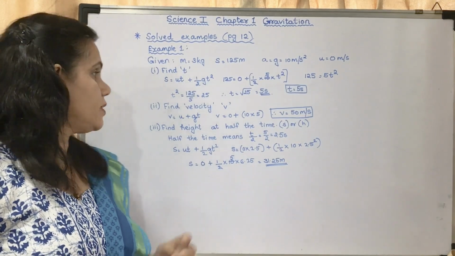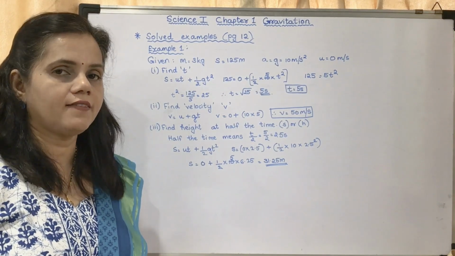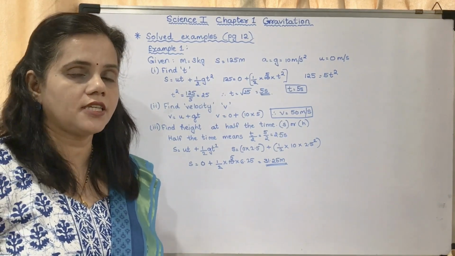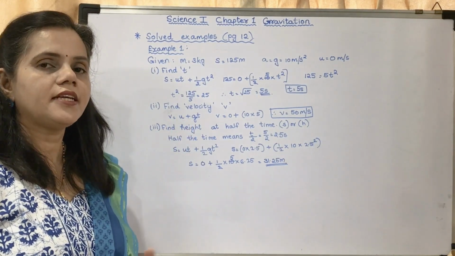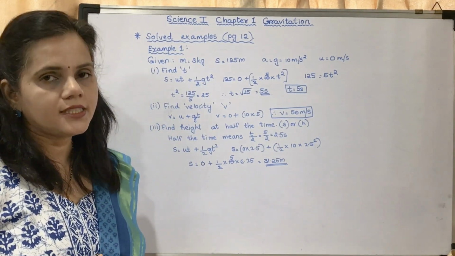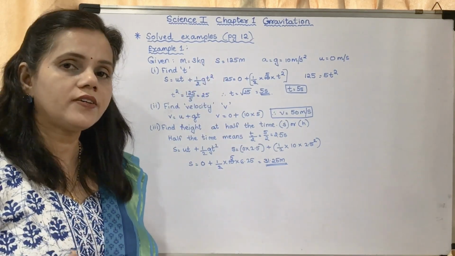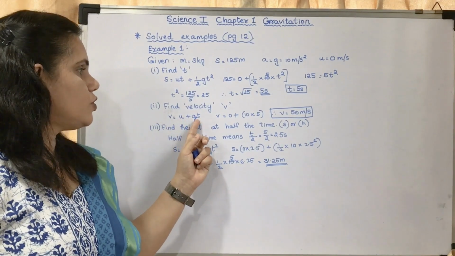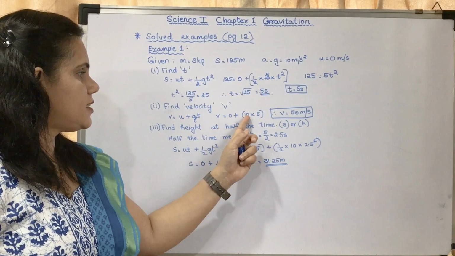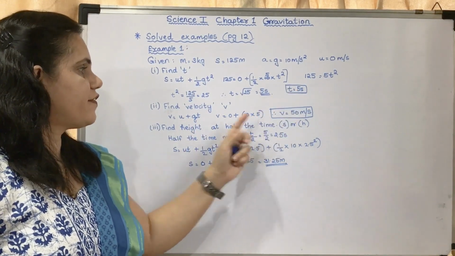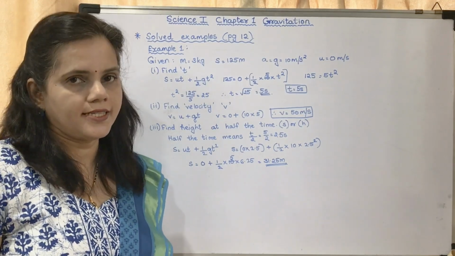Now the second question is to find the velocity. Velocity means v, that is the final velocity. We know that initial velocity is equal to 0. In the equation v is equal to u plus gt, we know what is u, we know what is g, we know what is t. It is given, isn't it? So we may use the first equation. v is equal to 0 plus 10 into 5. g is 10, t is 5. So 10 into 5, you will get v as 50 meter per second.